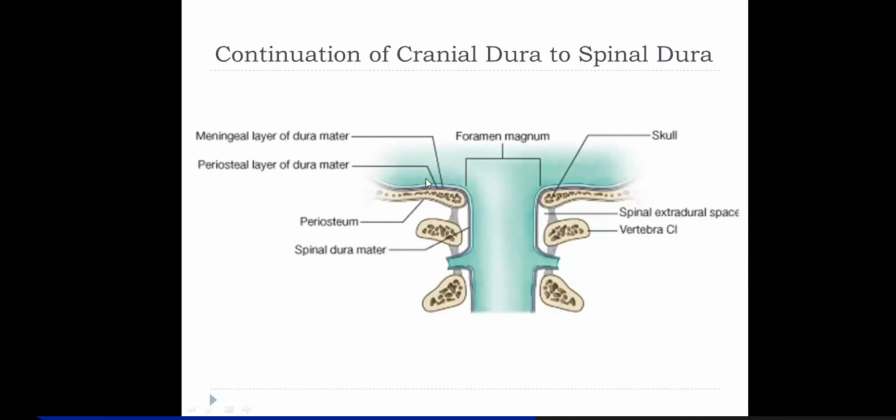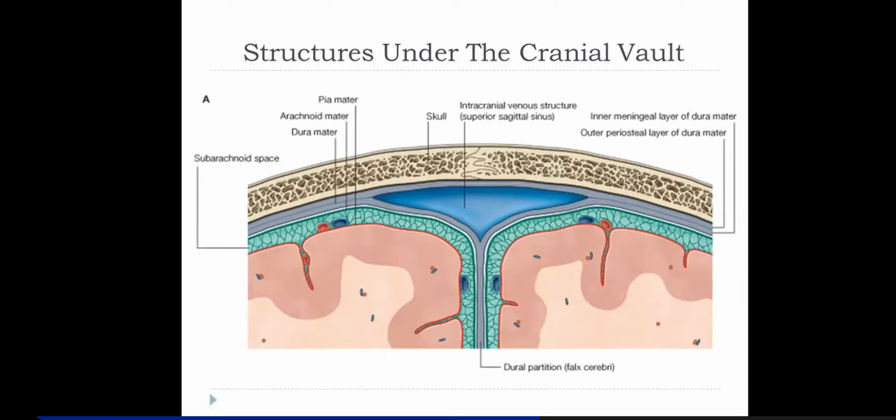So when the two layers of the dura reach towards the foramen magnum, remember that this endosteal layer merges with the periosteum of the bone, right? And it's only the meningeal layer of the dura which continues in the vertebral canal in the form of spinal dura mater. So spinal dura mater is a continuation of cranial dura mater. Clear? In the vertebral column, you don't have two layers of dura mater, only the meningeal layer.